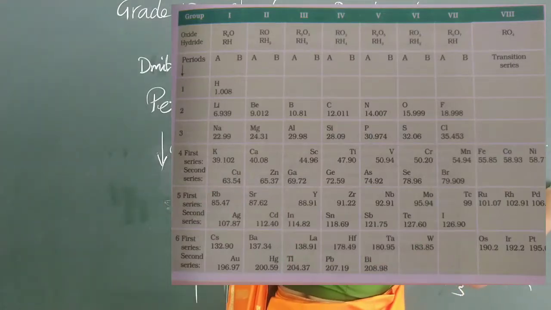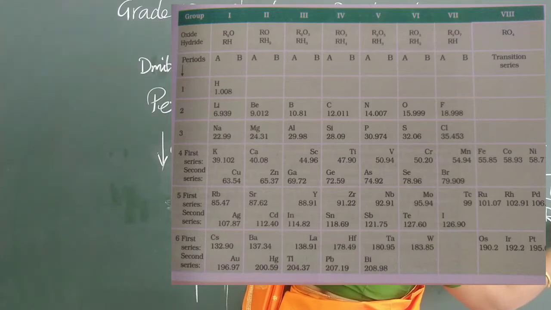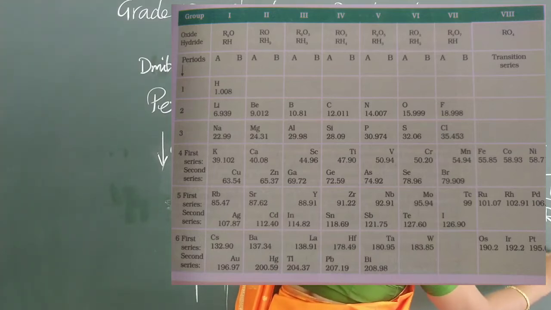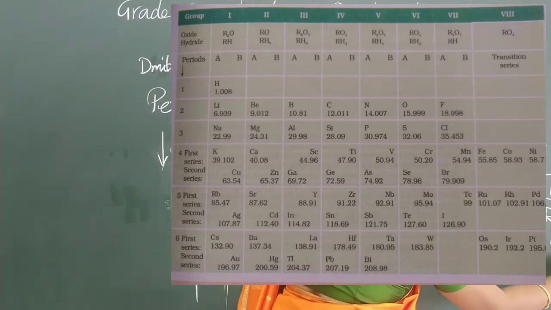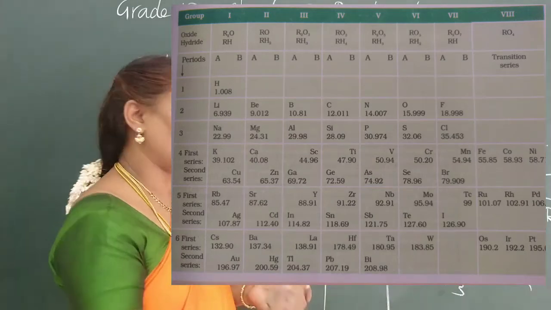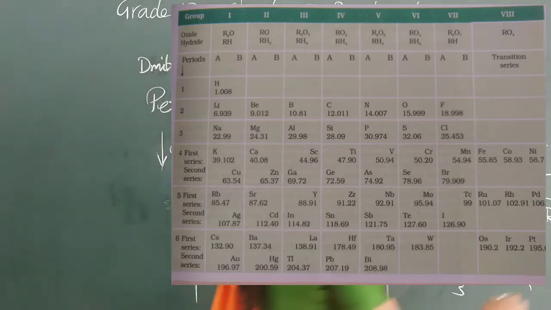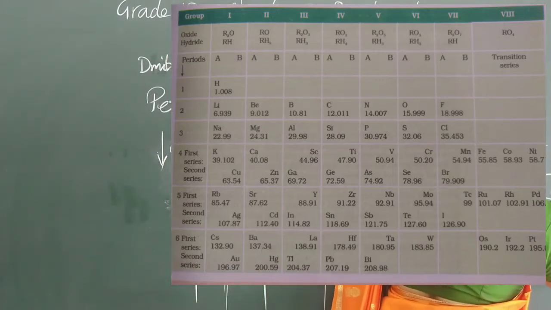The seventh group you can write as R2O7. Here RH, one hydrogen, so no need to write the 1. Why? 8 electrons we need, 1 you can get, so it becomes RH. The last is transition elements.